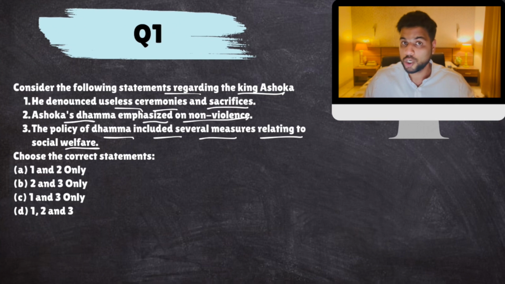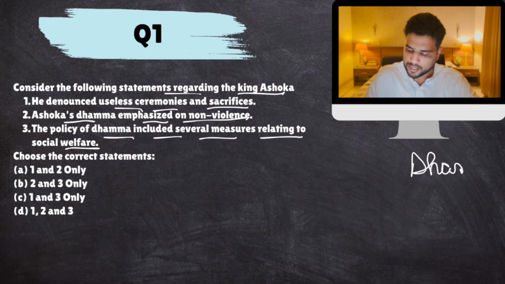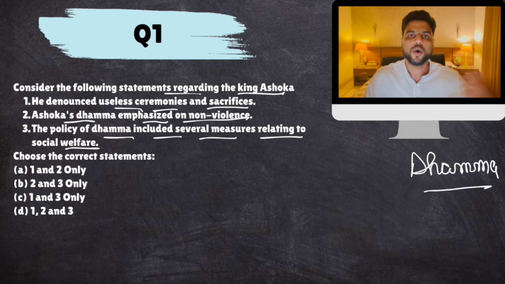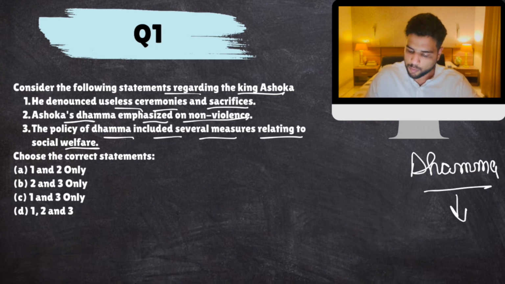To maintain social harmony, he created his own social code, which was secular in nature. But he used the term Dhamma, a Buddhist term. Remember, Buddhist Dhamma is different from Ashokan Dhamma, because Ashokan Dhamma is more secular in nature.